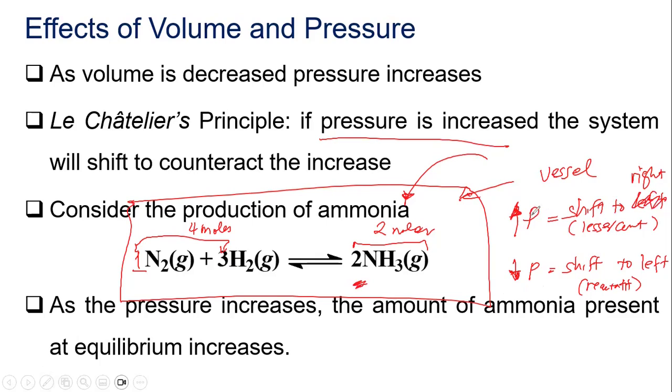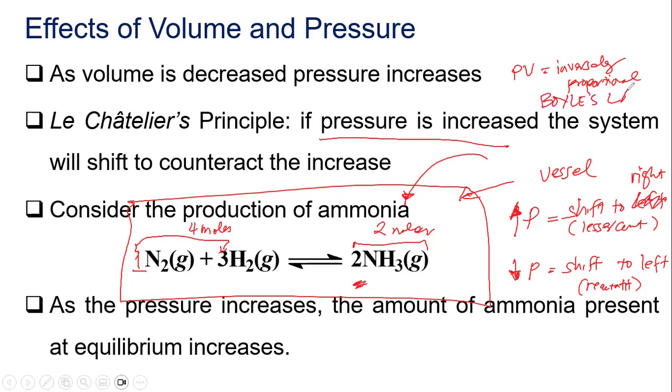And take note that when we talk about gases, pressure and volume are inversely proportional, which will be our next chapter on gases. This is according to Boyle's law.